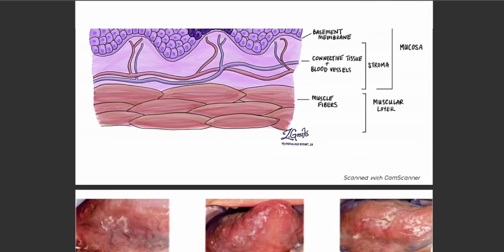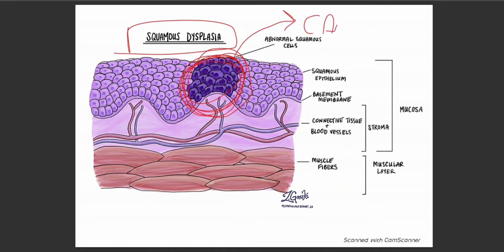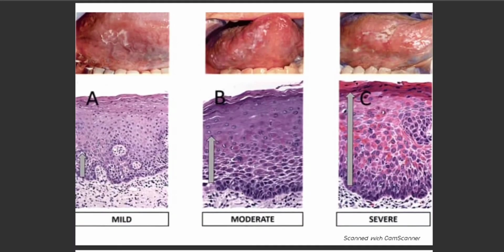So as you can see in this diagram, in the squamous dysplasia, you can see that there is presence of some abnormal cells in this area. There is presence of abnormal squamous cells. So there might be a probability that these abnormal squamous cells might develop into cancerous cells.